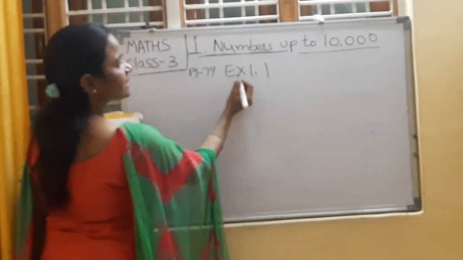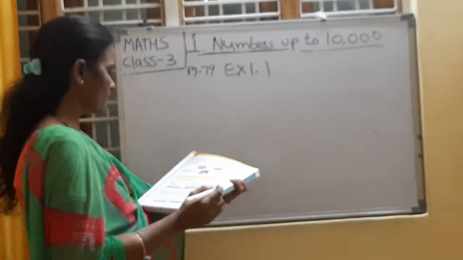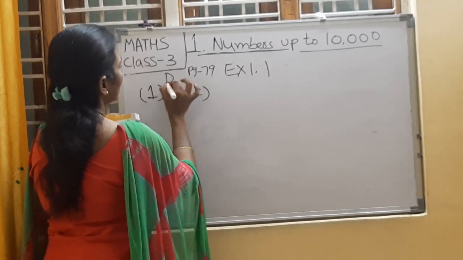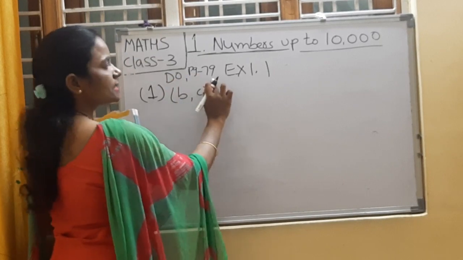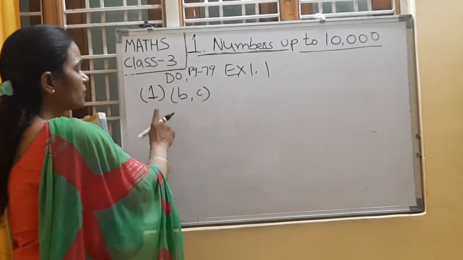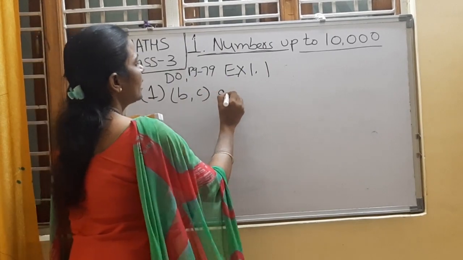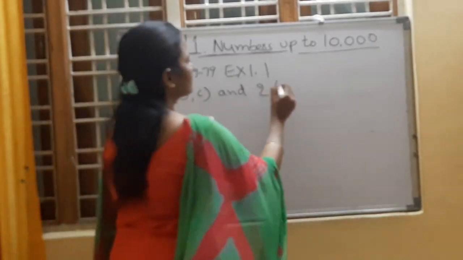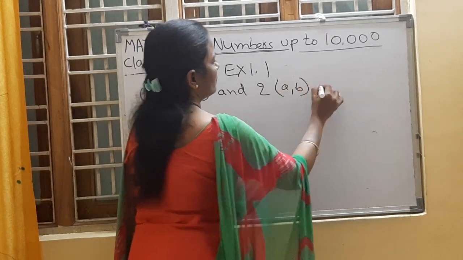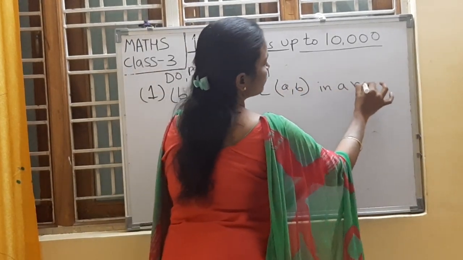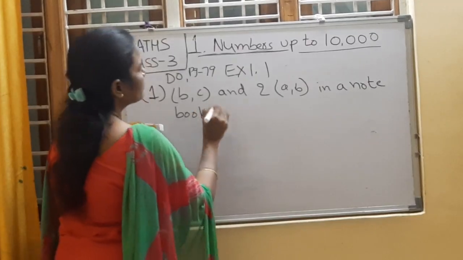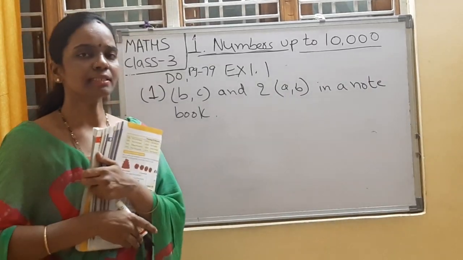Do page number 79, exercise number 1.1. First problem, B, C. And second problem, A, B. In a notebook. Please maintain a notebook for homework, children.